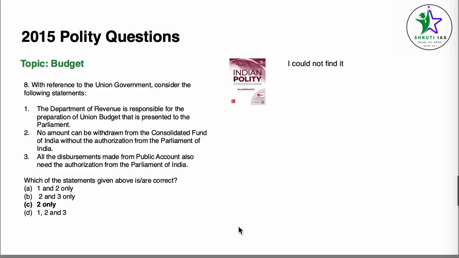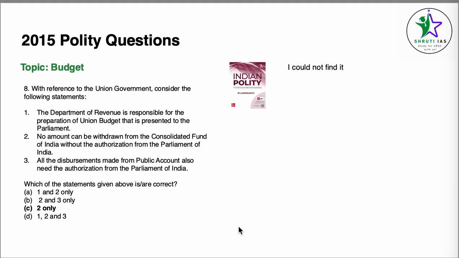Coming to question number 8, the topic is budget. Now technically this answer should be in Lakshmikanth, at least some part of it, but I could not find it directly, which is why I have not written the source here. Anyways, let us just do the answer for this one. The Department of Revenue is responsible for the preparation of Union budget that is presented to the Parliament. No, Department of Economic Affairs is responsible, so 1 is incorrect.